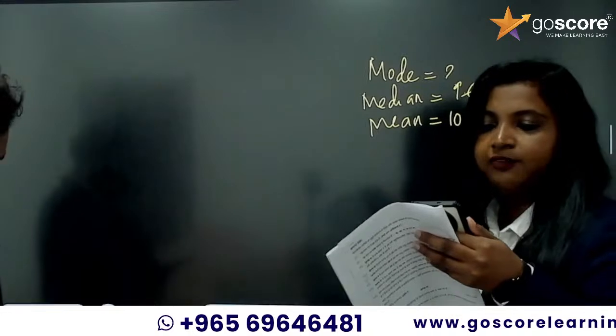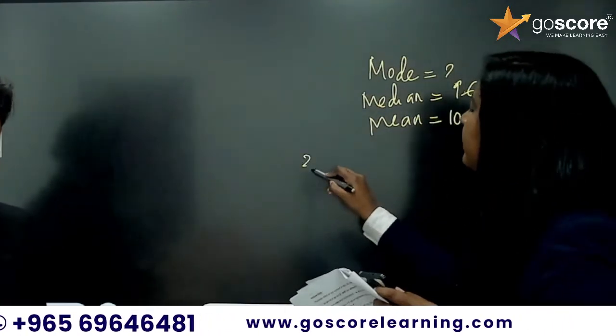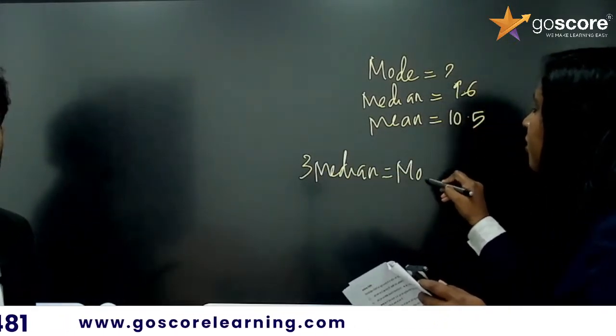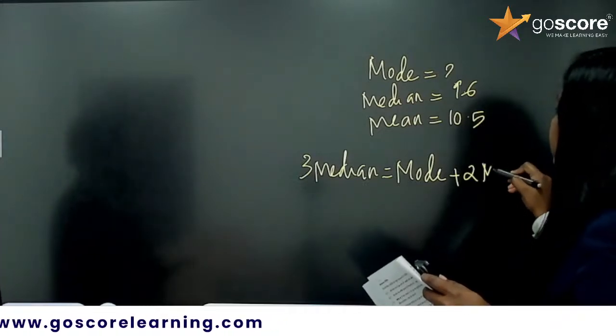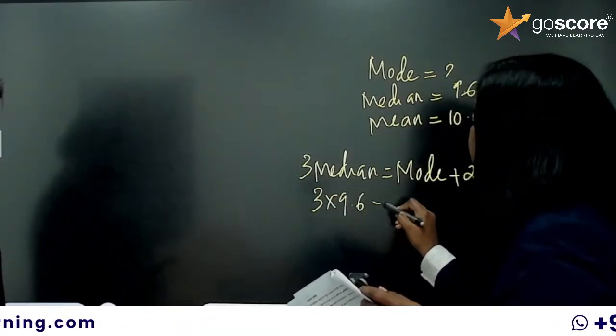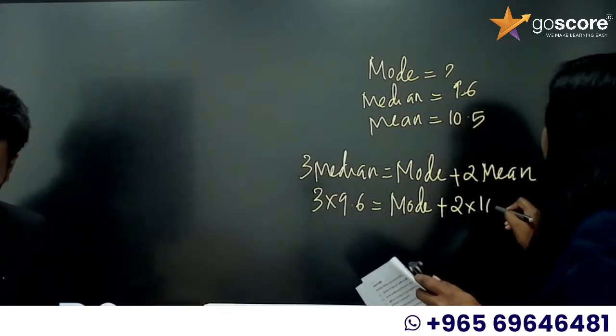So we know that we have the empirical formula: 3 median is equal to mode plus 2 mean. We are going to simply substitute the values here. So 3 into 9.6 is equal to mode plus 2 into 10.5.